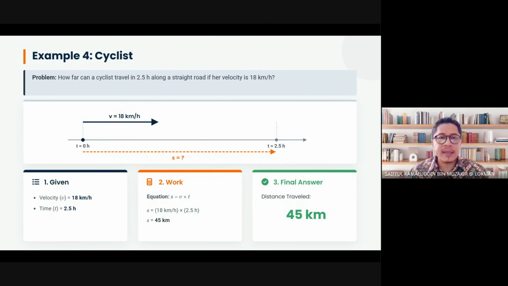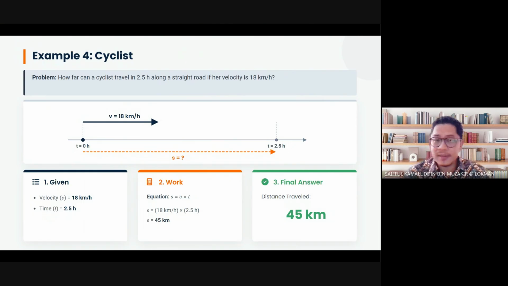How far can a cyclist travel in 2.5 hours? Without knowing the distance, we want to know the distance, because this is a straight line. See, straight road. If the road is straight, so our distance, D is distance, S is, what do you call that thing?